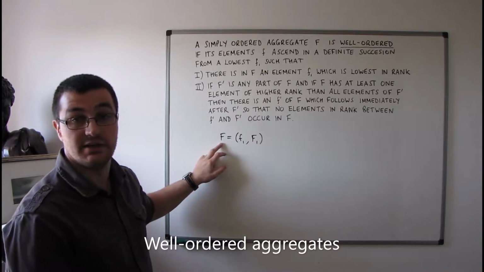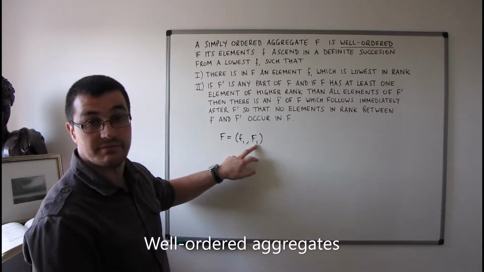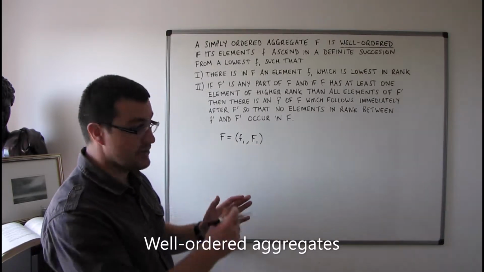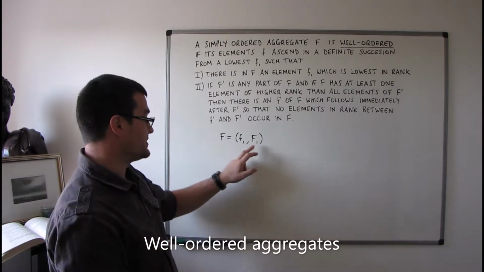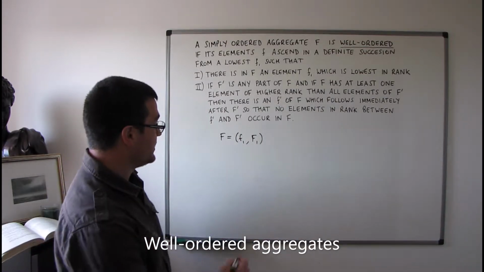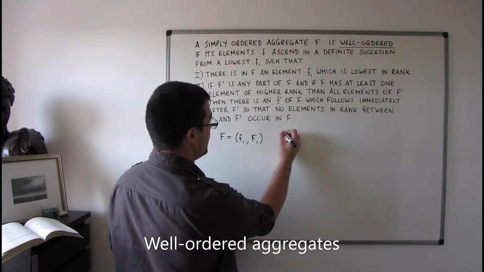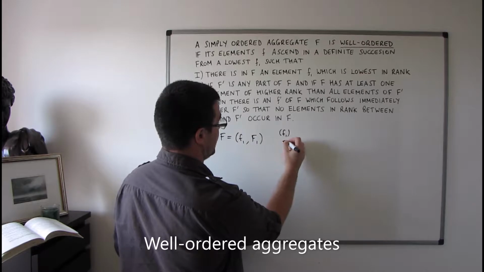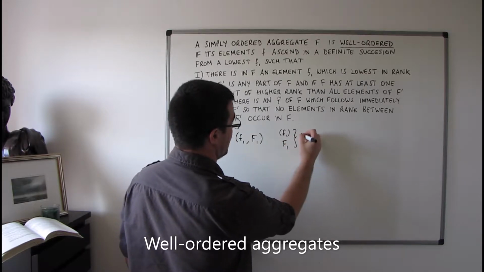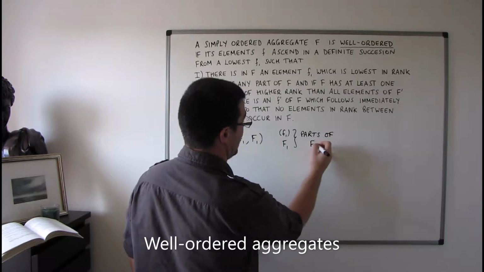Assuming that F is a well-ordered aggregate, then F1' is the rest of the aggregate F, so all of the other elements except for f1. Well, both of these are actually parts of F. So the aggregate f1 and the aggregate F1', they're parts of F.